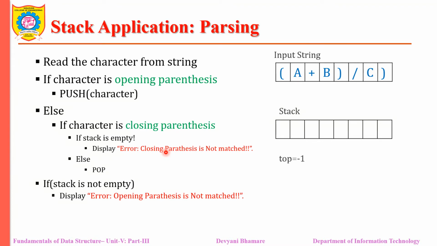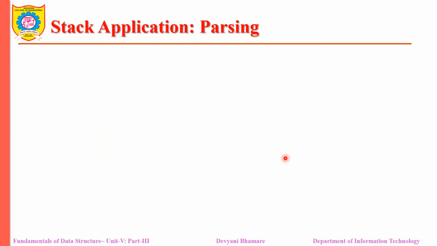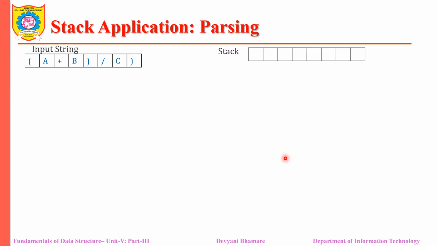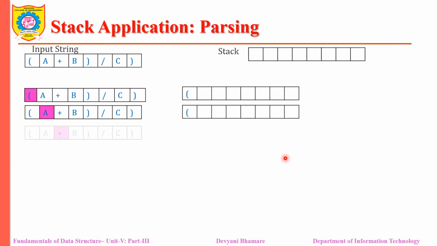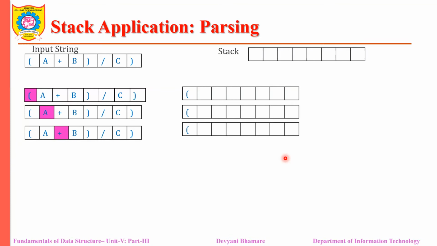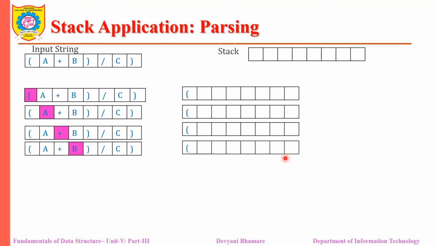Okay, so let me see how we solve it step by step. So this is our input string. Initially the stack is empty, that's why top is equal to -1. So this is our input string and this is our empty stack. Then the first is an opening parenthesis, so push it onto the stack. Then A is an operand, we are not performing anything, right? Then the plus is an operator, again we are not performing any operation. Then B, nothing is done.